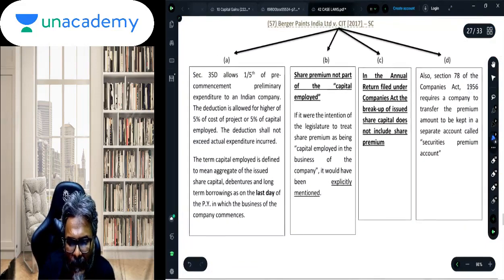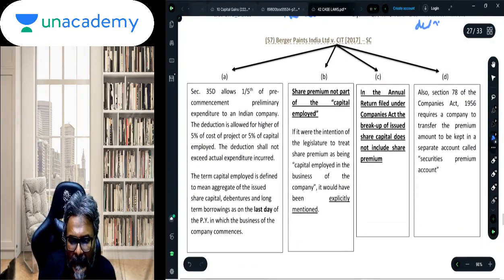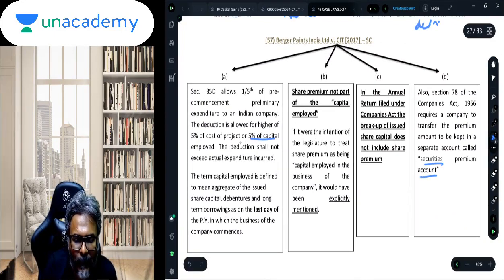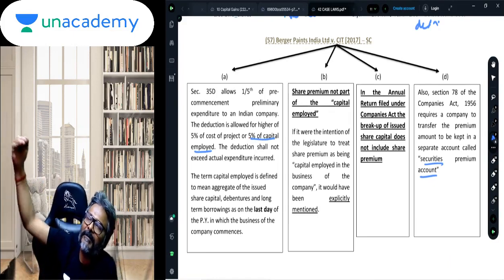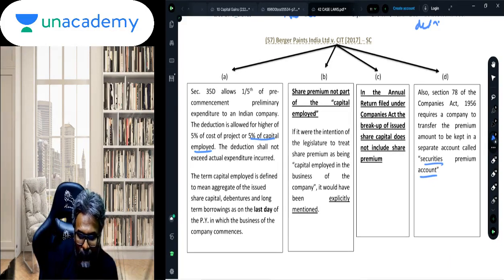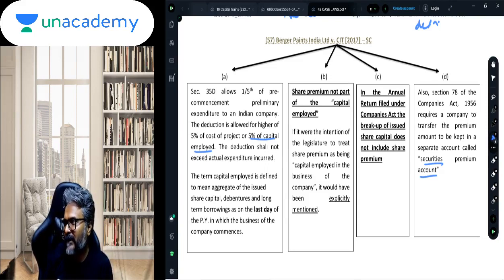Berger Paints, students, I think all of you are aware that here the security premium, because students, 5% of capital employed is what we take for the company. 5% of cost of project is compared with 5% of capital employed. Whichever is higher is the qualifying amount for step 2. And in step 2, students, what we do? That qualifying amount of step 1 is compared with the actual preliminary expenditure, and the lower of the two is the final amount on which 1/5 is applied, and that 1/5 would qualify for deduction.